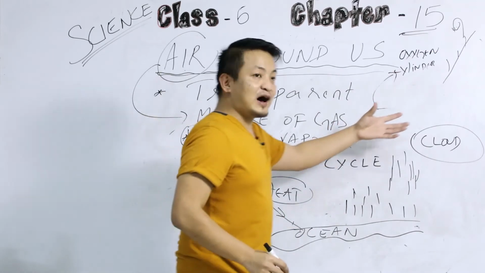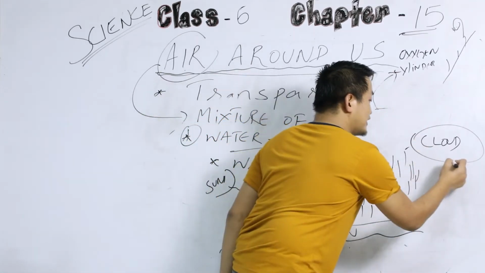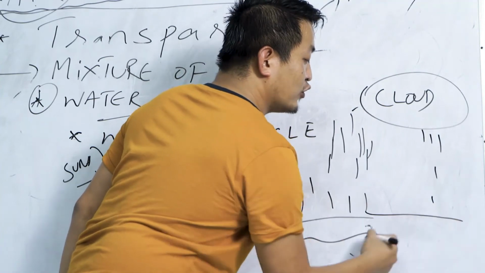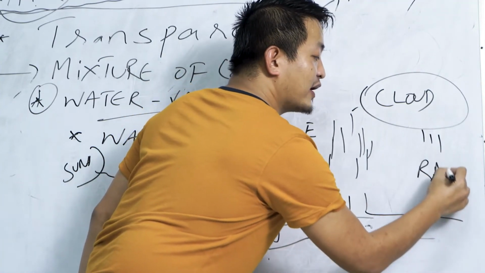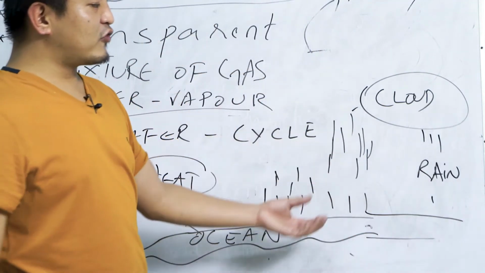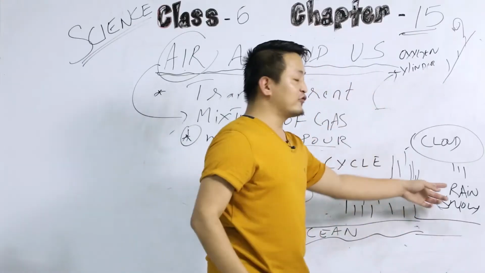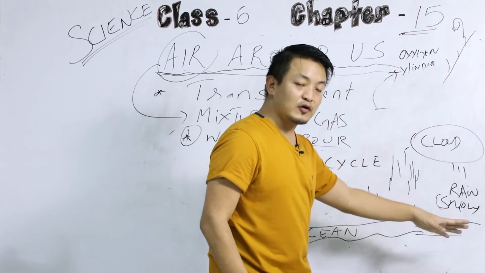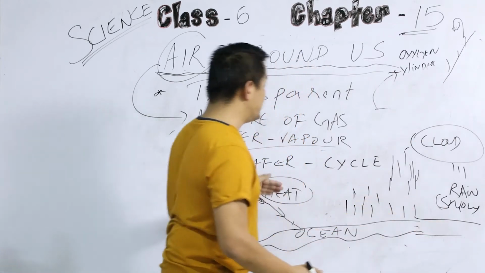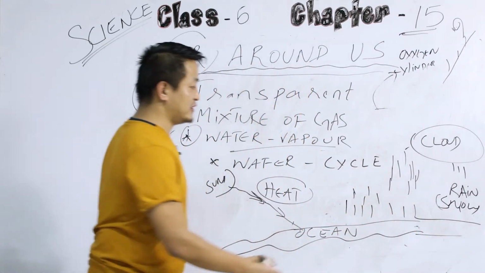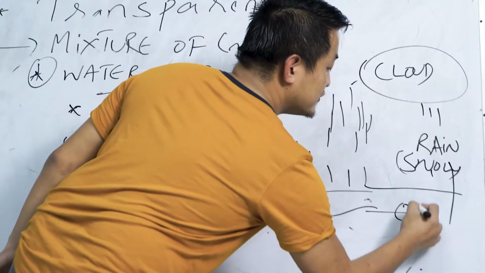And what happens to the cloud? The cloud will fall down in the form of rain, right? They will fall down in the form of rain or in the form of snow. And this rainwater will fill the ground, then go to the river, and then back to the ocean.